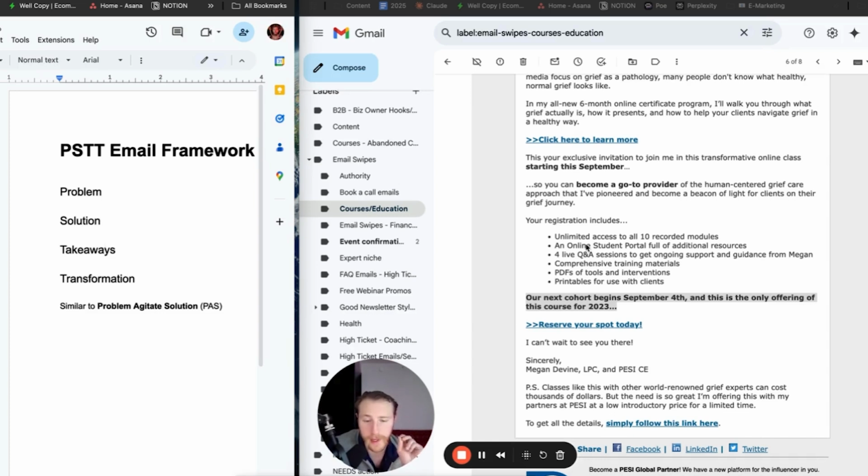And the reason why they have those 4 core elements is because it allows you to convert different types of buyers. So more emotional buyers, you're going to get them with a problem, agitate, solution, or including transformation, right? But the more sophisticated audiences, they want to know what they're actually going to get. And so when you include the takeaways like this, you get to scoop up those people as well.